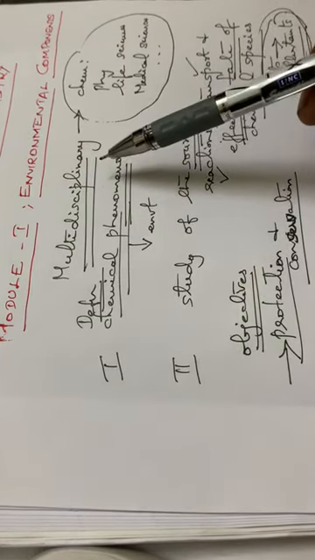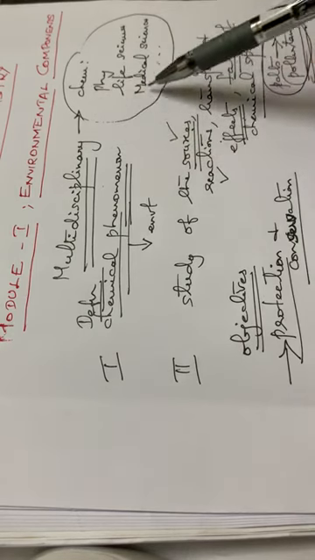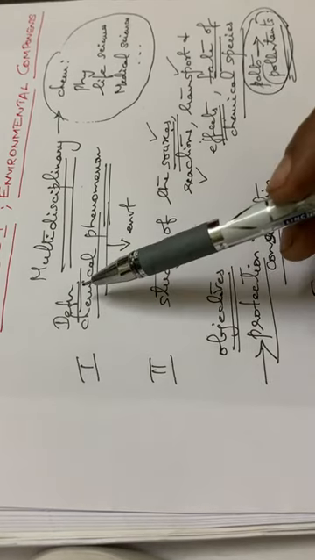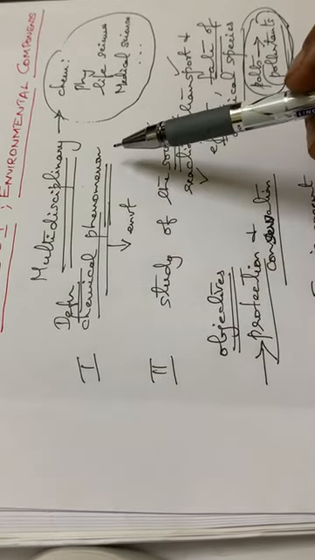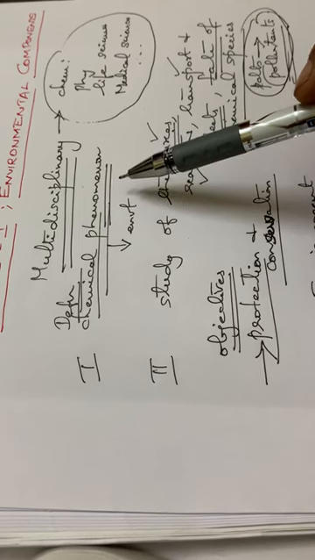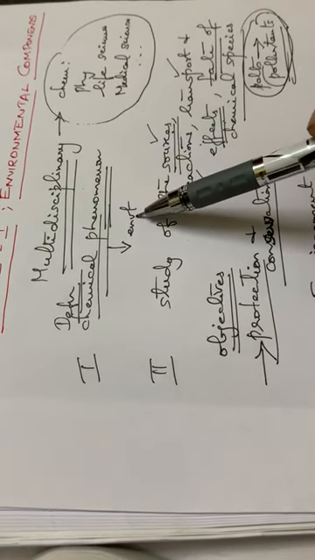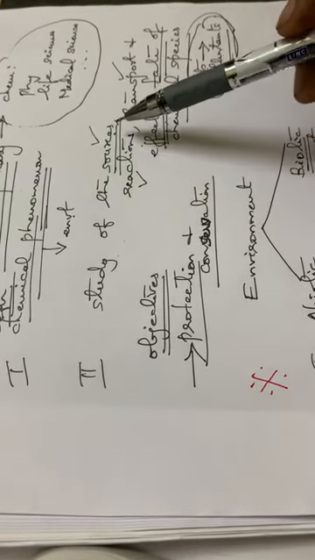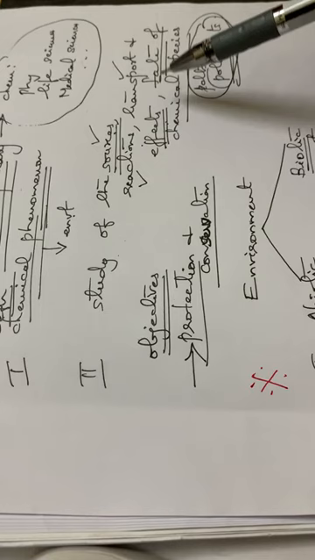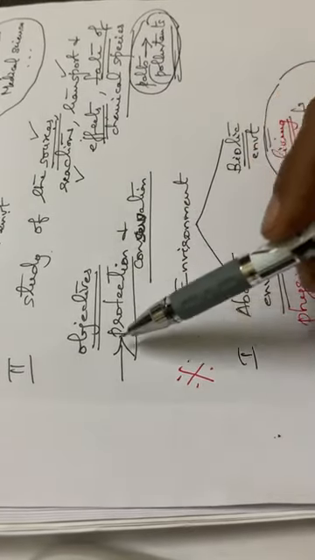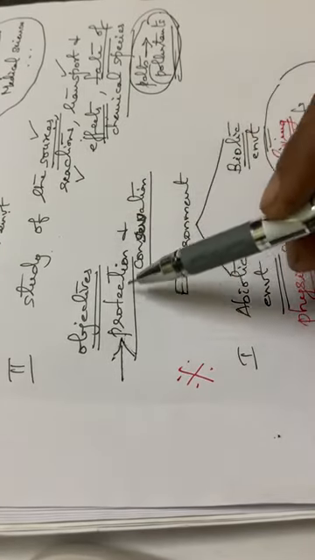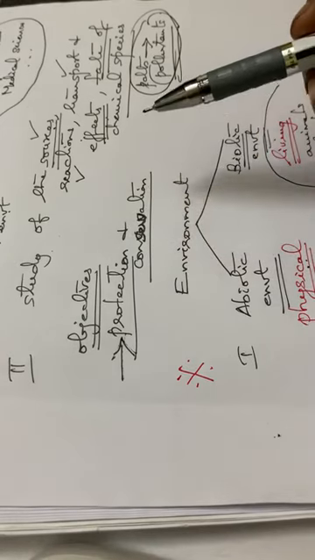First one, this environmental chemistry, it is a multidisciplinary science including all these areas, that is chemistry, physics, life sciences and medical sciences. Then while going to the definition, this environmental chemistry, it is the chemical phenomenon taking place in the environment. Then the second definition, it is the science of the study of the sources, reactions, transport, effects and fate of the chemical species. Then the objectives of environmental chemistry, the major objective, or we can say it as aim. Okay, it deals with the protection and conservation of our environment.